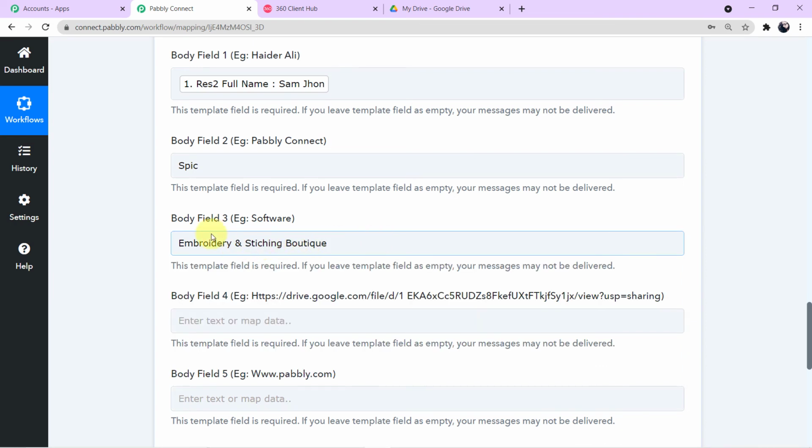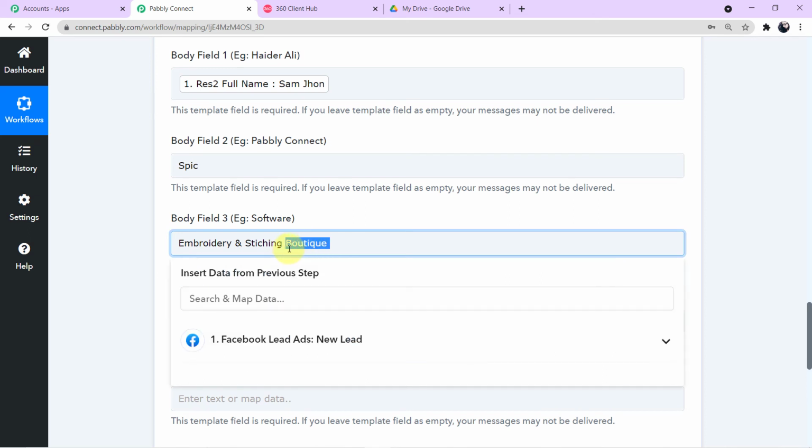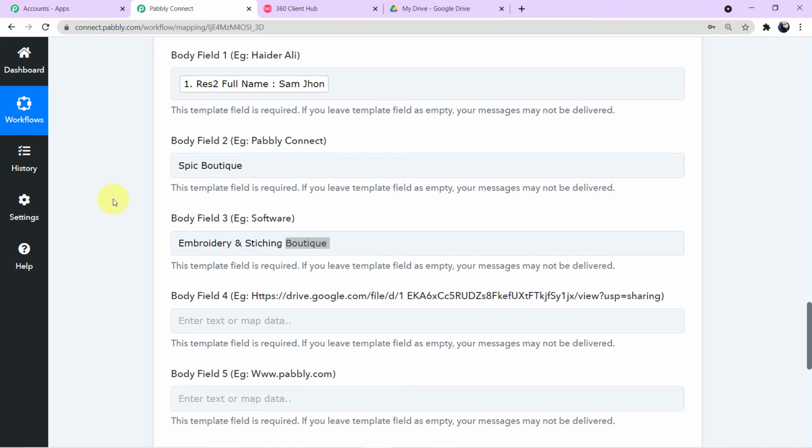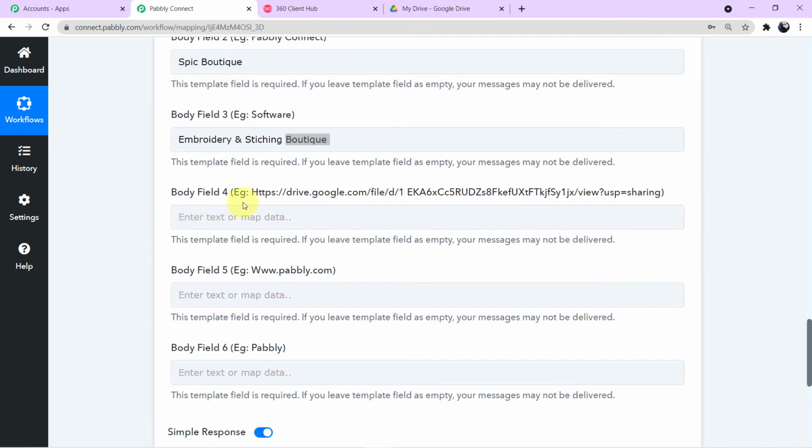Okay guys, so I have given the name of my service, embroidery and stitching boutique. What I'll do, I'll simply copy this and paste it here also, Spick Boutique. Okay. So come down in body field 4, in the example a link is given to you.